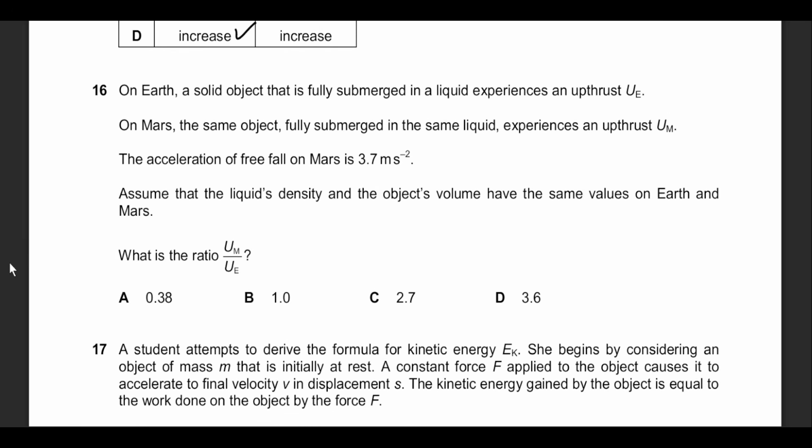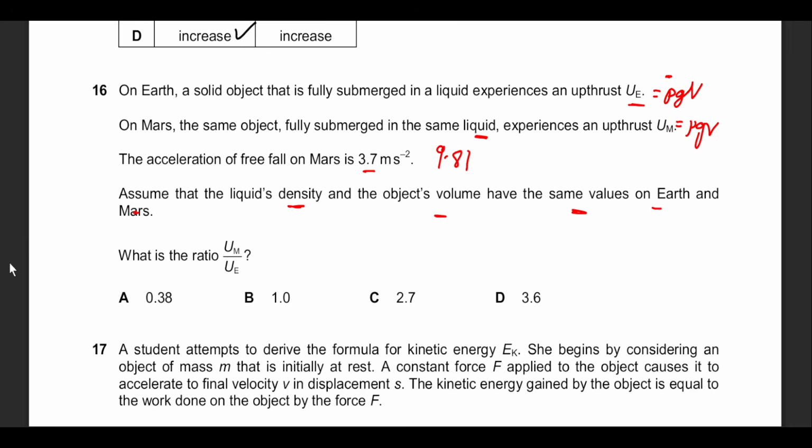Question 16 again is scary looking at the equation or the system, but it's not that difficult if you just follow the variables together. On Earth, the liquid experiences U_E equals rho g V. On Mars, fully submerged in the same liquid, the value of rho density will be the same, experiencing again rho g V. The acceleration of free-falling mass is 3.7 on Mars. On Earth, he's not given that to you because we know that's going to be 9.81. Assume that the liquid's density and the object's volume have the same values on Earth and Mars.